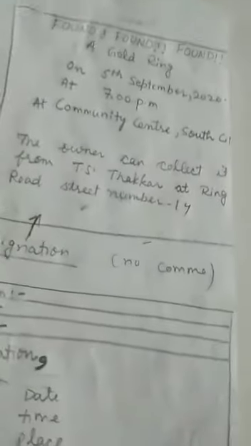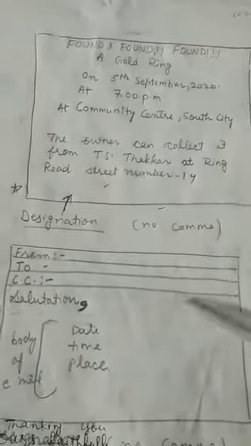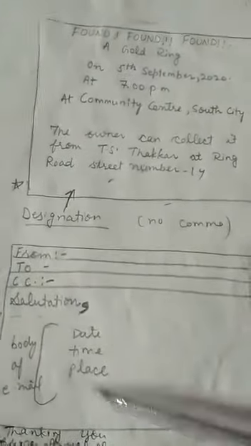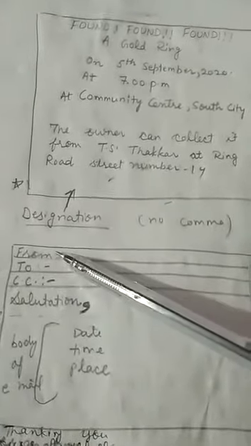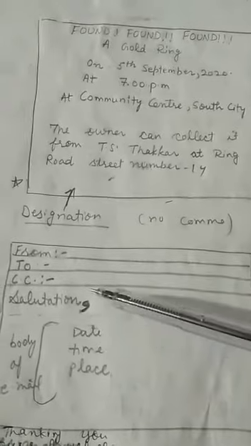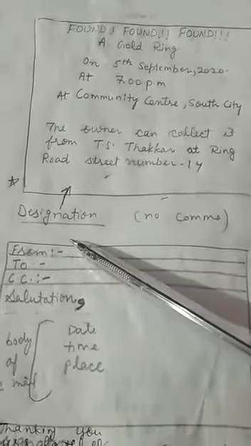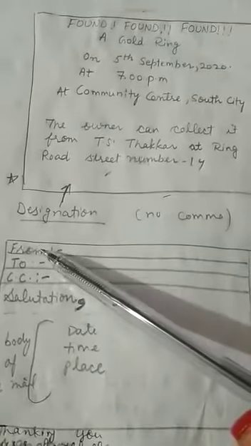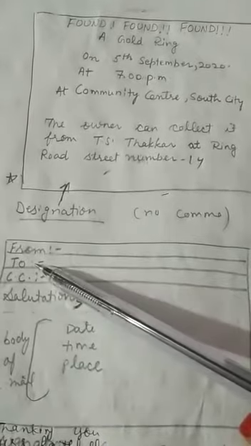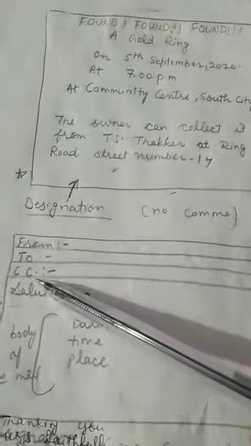Now see the email. In email writing also you are going to draw the lines with the help of a pencil and scale, but you are going to write with a pen. Firstly, students blunder in the case of email, that they write 'new message' here. Don't write it. It will be wrong. Then they write 'to' first and 'from' after it. That will also be considered wrong. Firstly 'from', then 'to', then 'CC'.